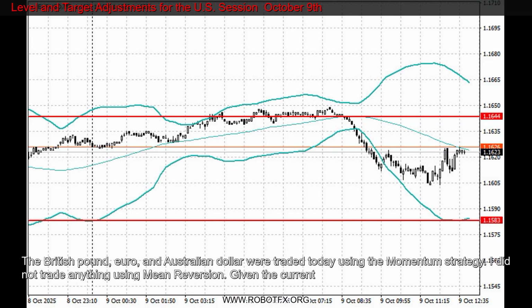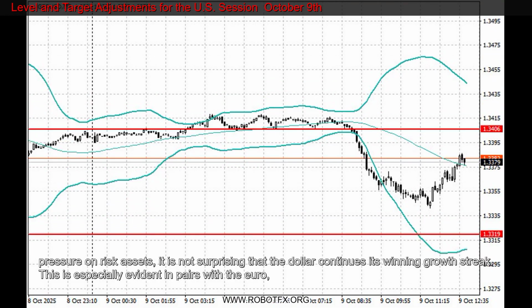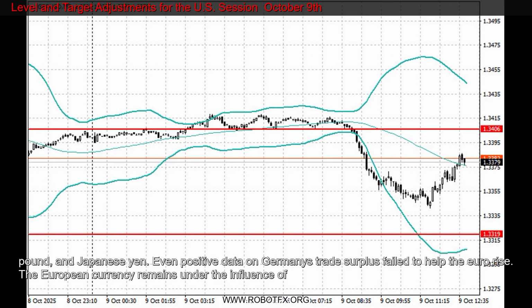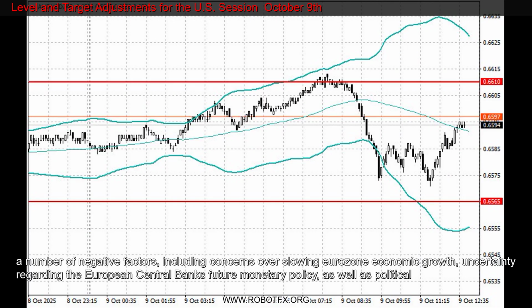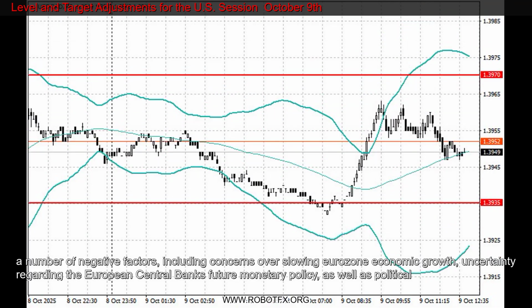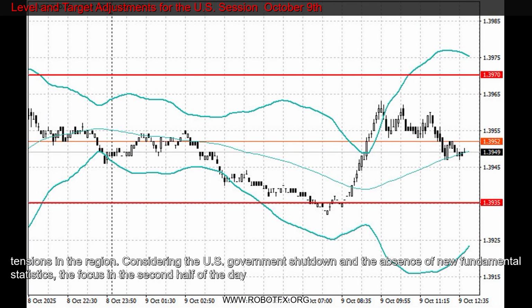The British pound, euro, and Australian dollar were traded today using a momentum strategy. I did not trade anything using mean reversion. Given the current pressure on risk assets, it is not surprising that the dollar continues its winning streak. This is especially evident in pairs with the euro, pound, and Japanese yen. Even positive data on Germany's trade surplus failed to help the euro rise.